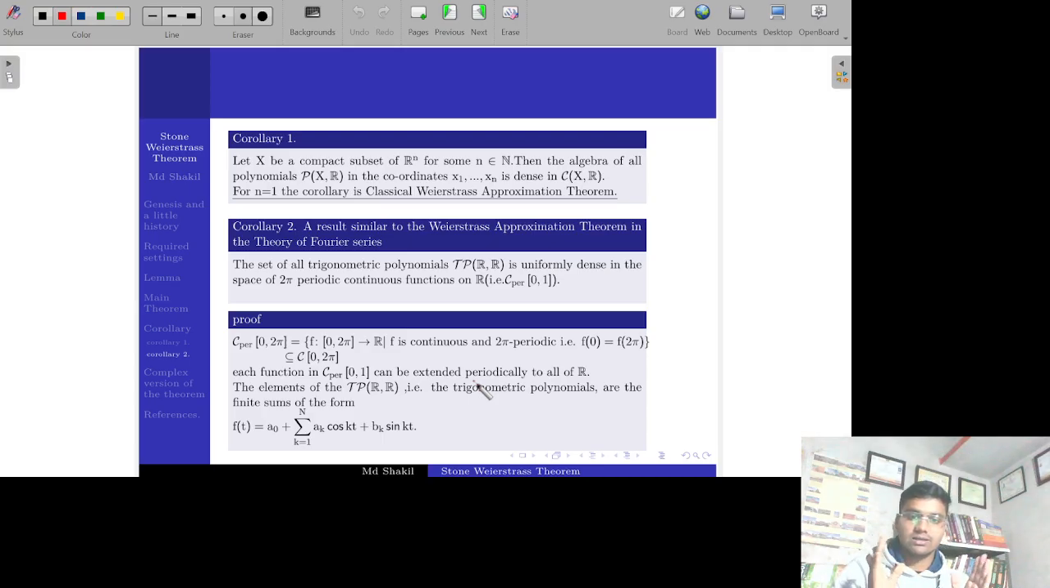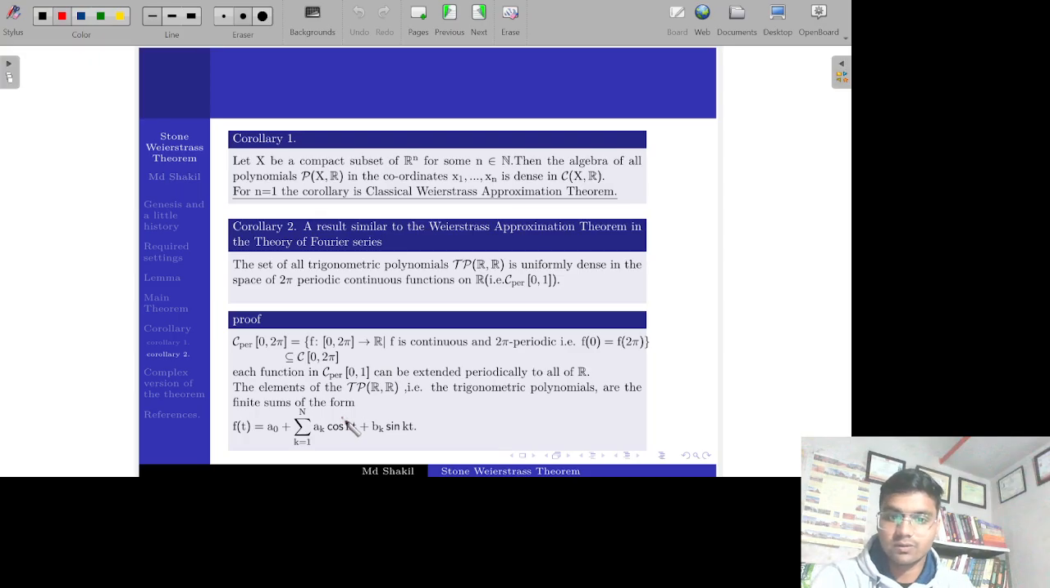You take the part of the function that lies in the 0 to 2 pi interval and repeat that function on the right side and on the left side likewise, then you will get an extension of that function, and it has the property that it is 2 pi periodic. So the elements of the trigonometric polynomials, real valued trigonometric polynomials, are finite sums of the form.